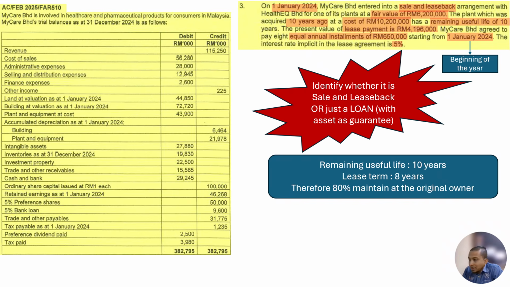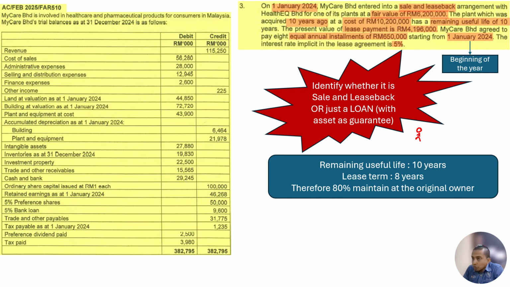So we know that the asset has a remaining useful life of 10 years, and the lease term is 8 years. So again, the remaining useful life is 10 years, the lease term is 8 years. We can assume that 80% is maintained by the owner. Again, we already know the case of sales and leaseback.